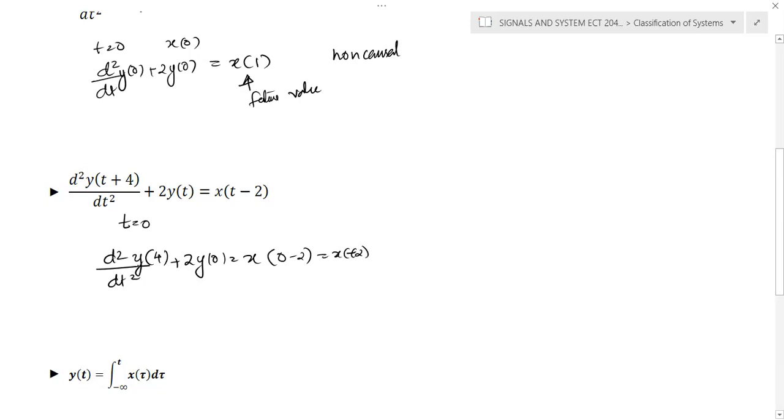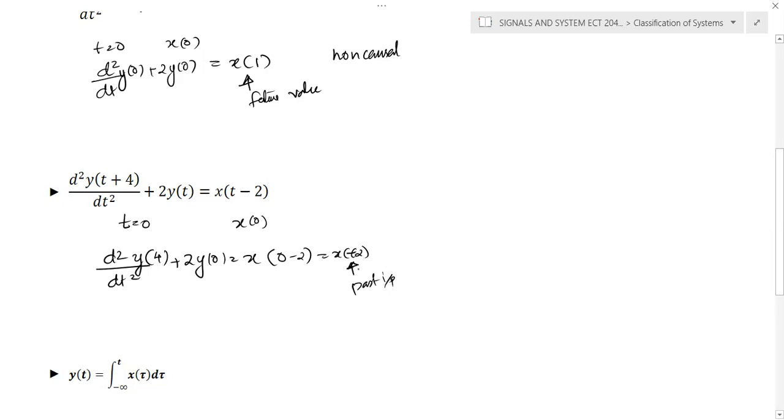And in this particular case, again there can be confusion, because by the definition, a system is causal if the present output depends only on present or past input. So here the present input is x of 0, and x of minus 2 is a past input.